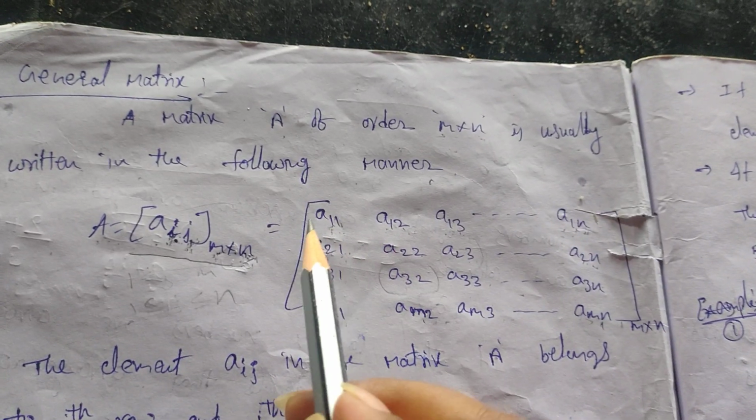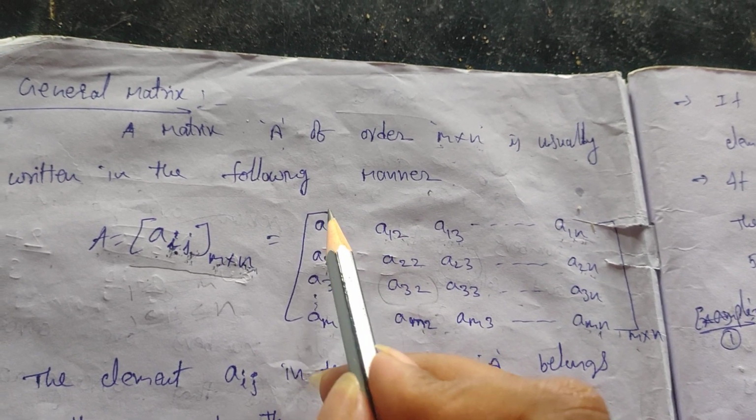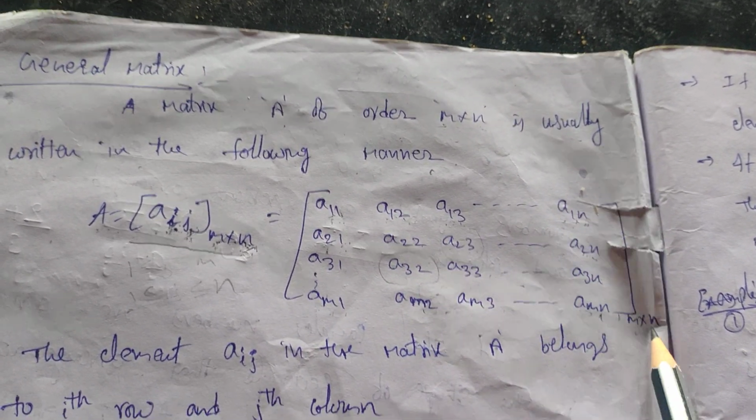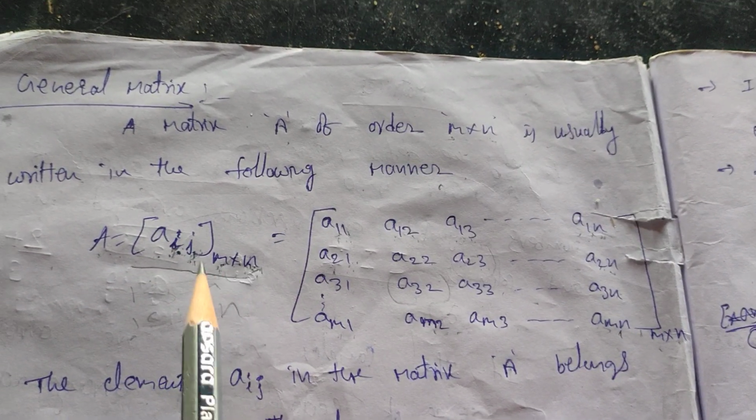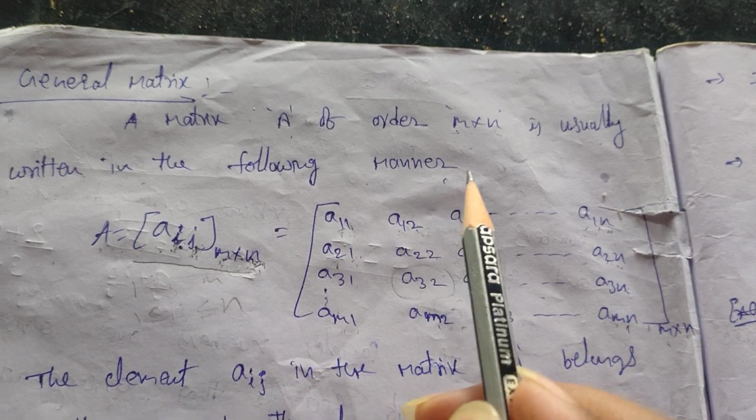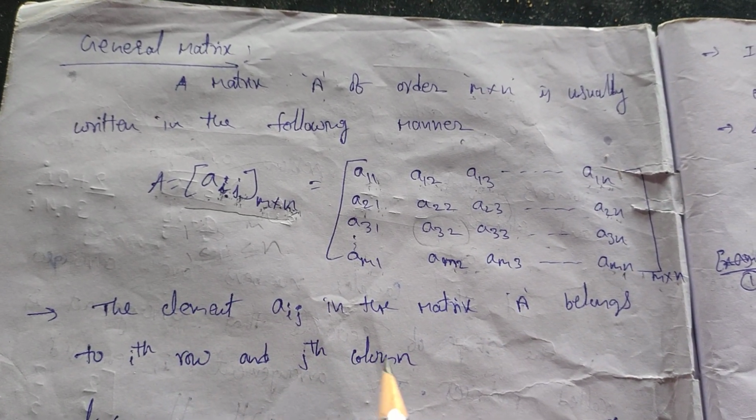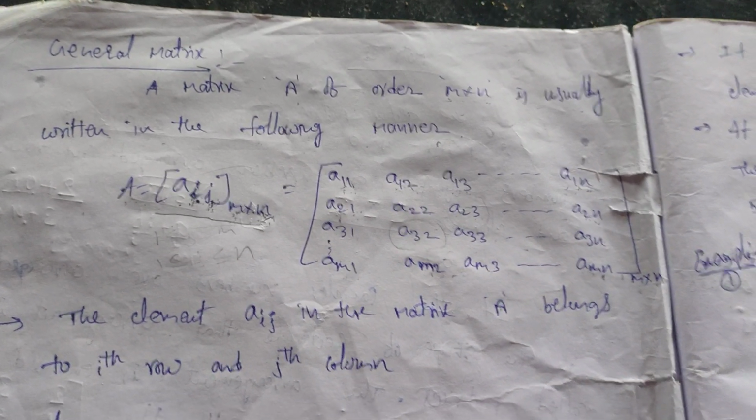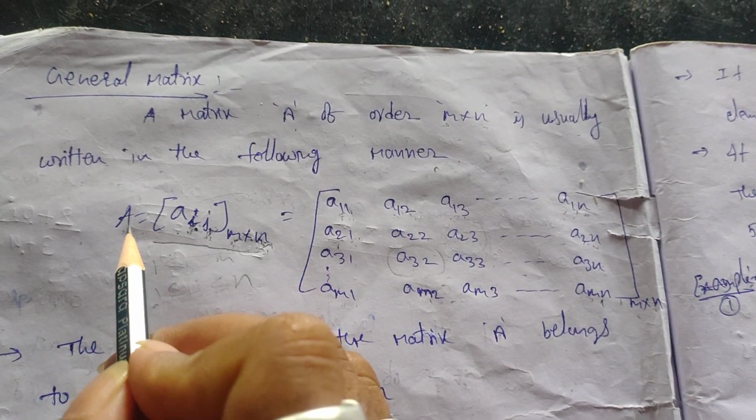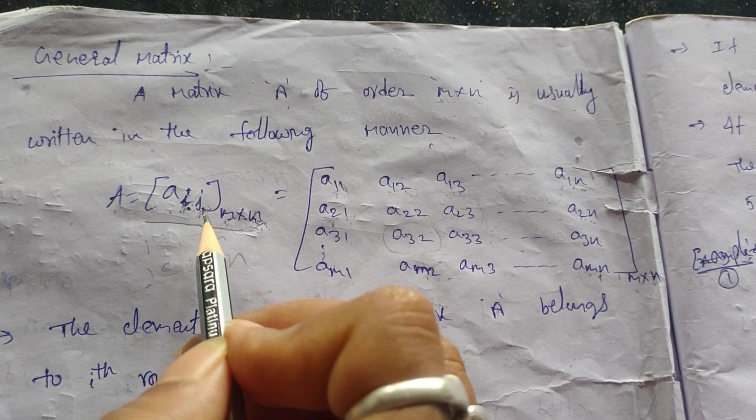Now you observe, how many rows are there? 1, 2, 3 up to m rows, so m. And how many columns? 1, 2, 3 and so on, n, that means m by n. So this is the short form, A is equal to aij, m by n. This is nothing but the general matrix of any order m by n. The element aij in the matrix A belongs to the ith row and jth column. Generally matrices are denoted with capital letters and entries are denoted with small letters, aij, like that.